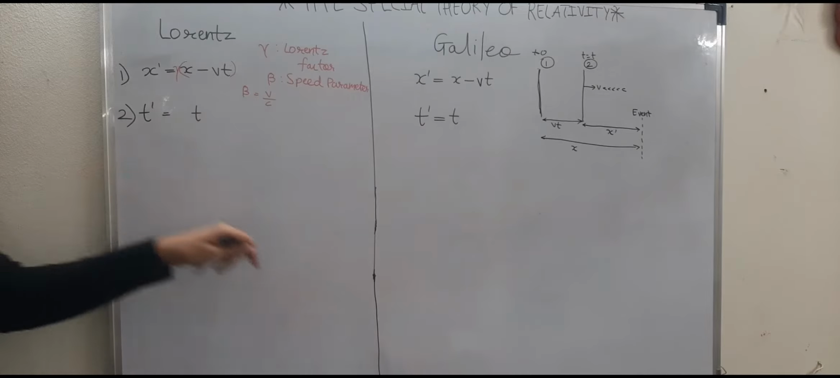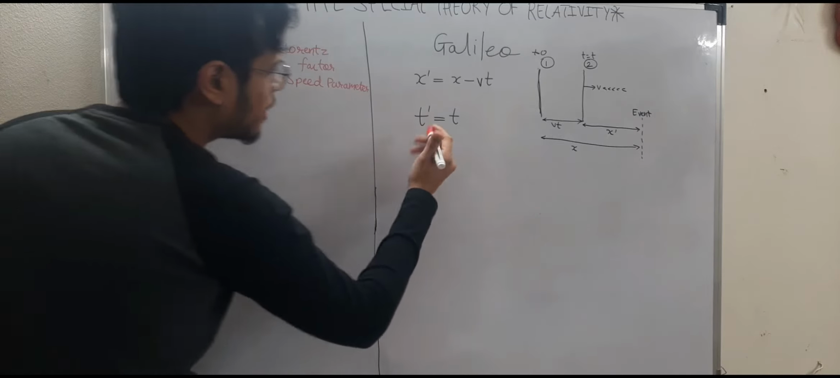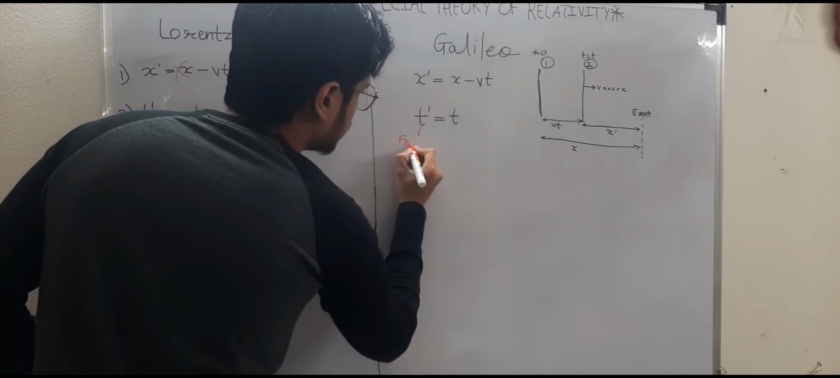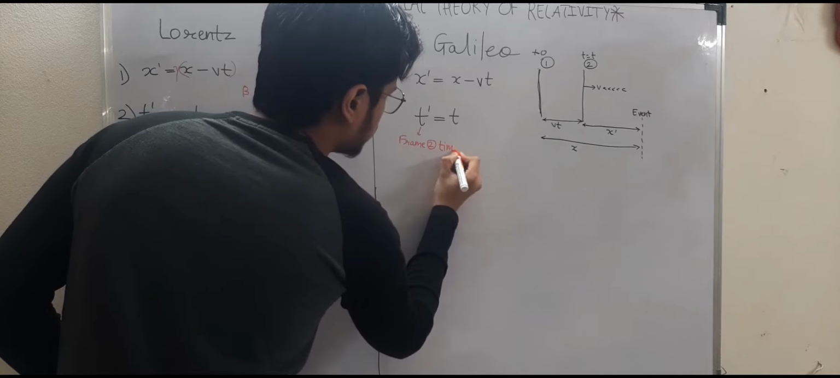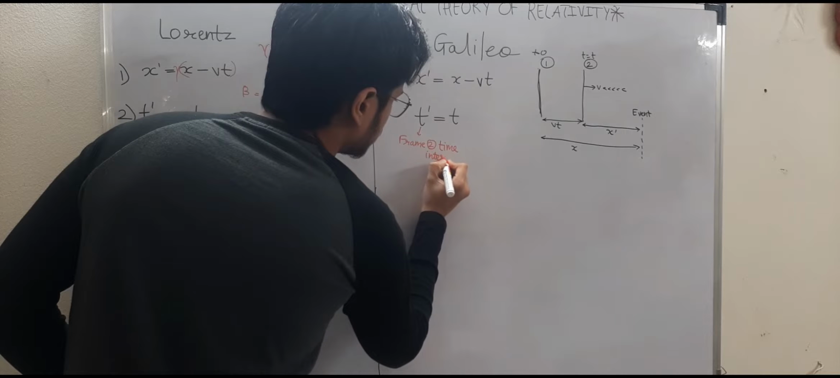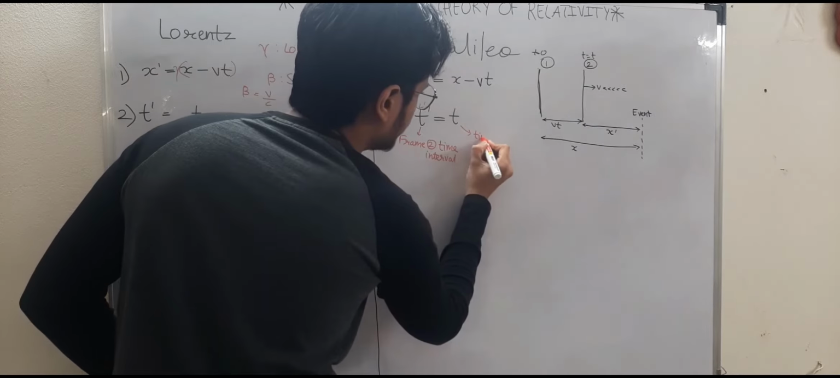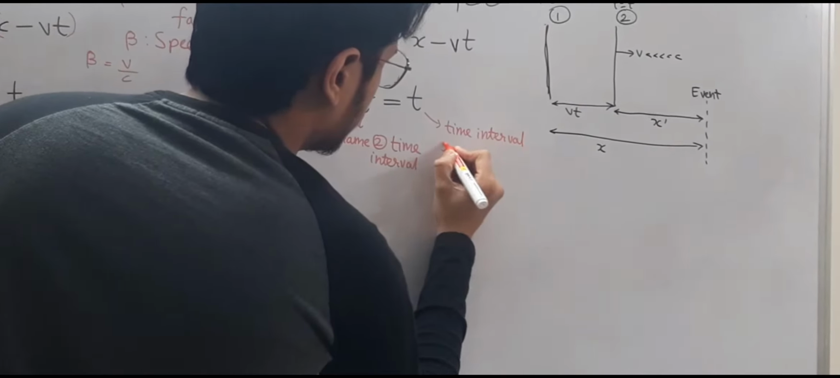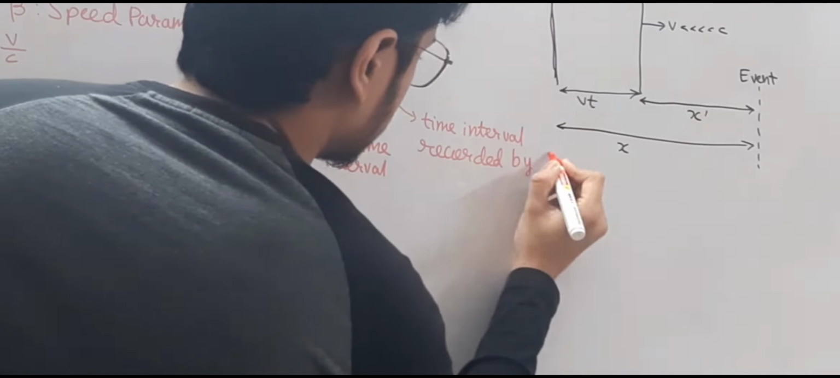And this t dash equal to t: t dash is the time interval that is recorded by frame 2, and t is the time interval recorded by frame 1.